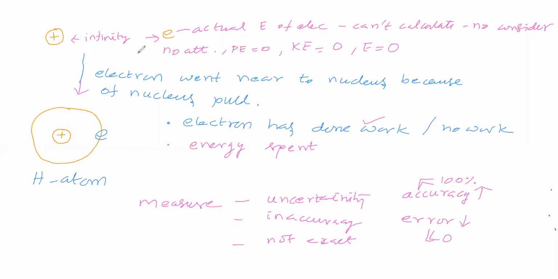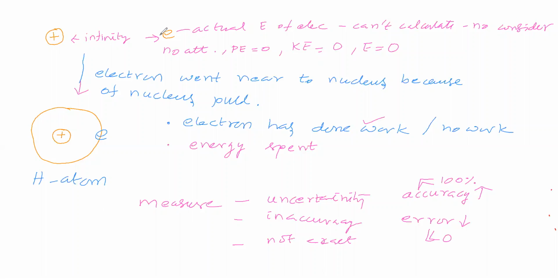We will consider the distance between the nucleus and the electron to be infinity. When the distance between the nucleus and the electron is infinity, the energy of the electron is 0 with respect to the nucleus.